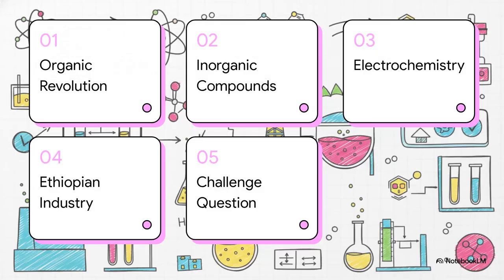So here's our roadmap for today's Explainer. 1. The Organic Revolution. 2. Exploring inorganic compounds. 3. The power of electrochemistry. 4. Ethiopian industry and environment. And finally, 5. The chemistry challenge question.